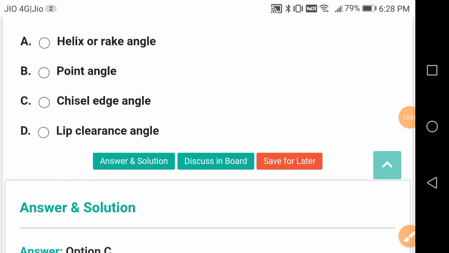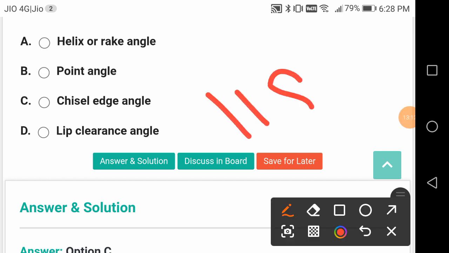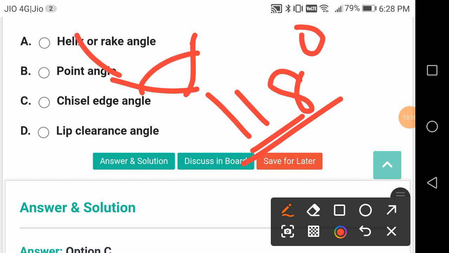Point angle for a drill is 118 degrees, which is normally given in most of the examinations. This is your point angle. Let us say, if this is your drill, this is your point angle. This should be 118 degrees.